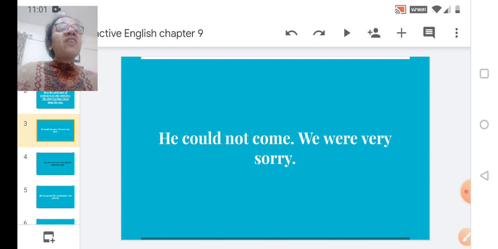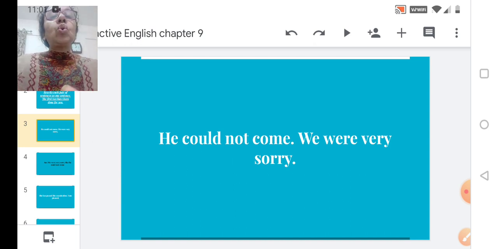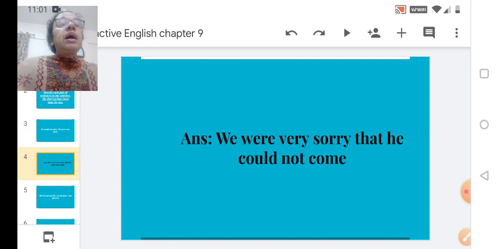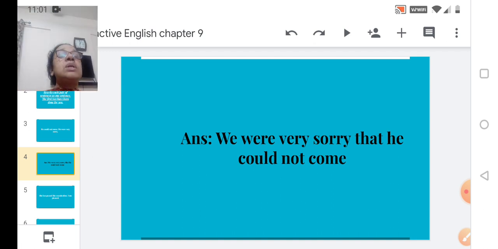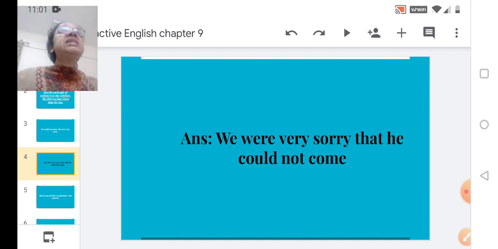We have made use of the word that to join these two sentences. So students, basically we have to apply this rule for this particular chapter.